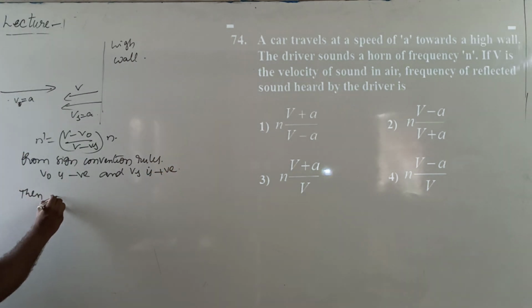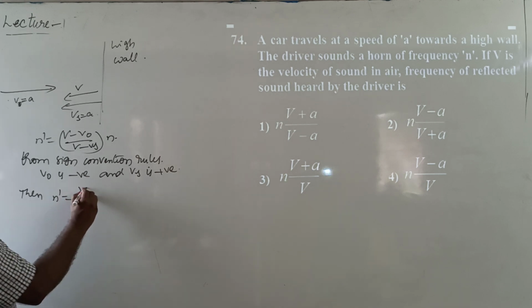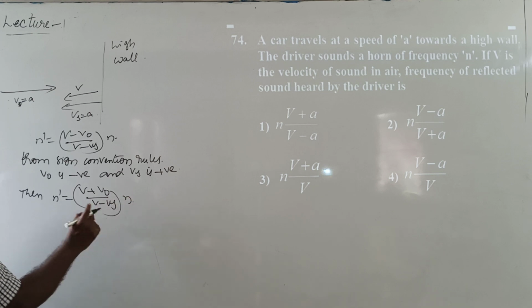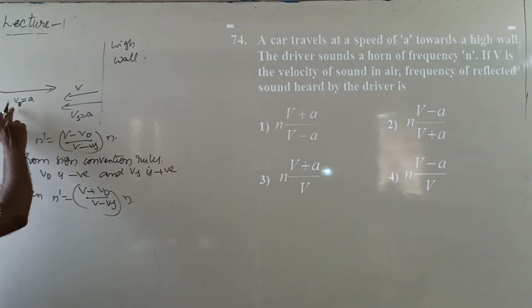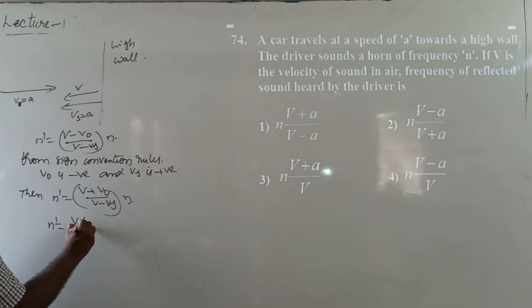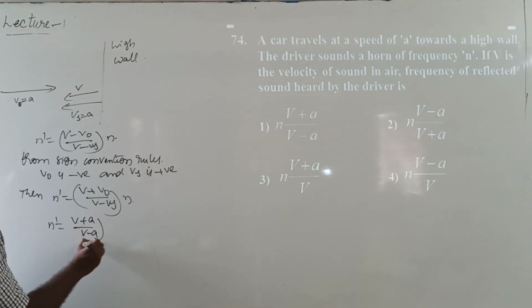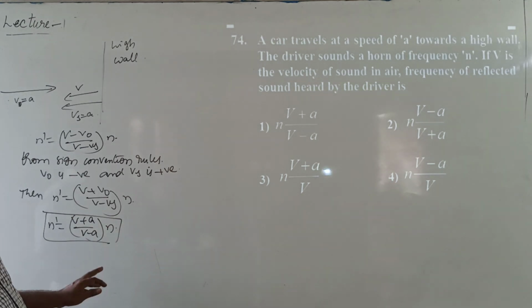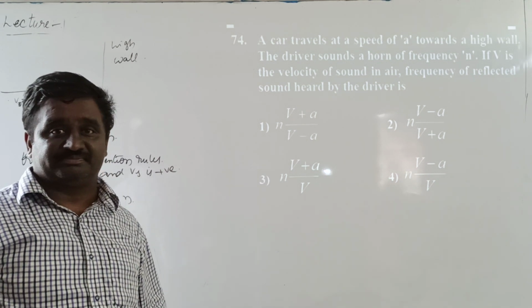Then apparent frequency n prime equal to V plus V0 by V minus Vs into n. But in the given data, velocity of the source and observer is given as A, then apparent frequency n prime equal to V plus A by V minus A into n. So first option is correct.